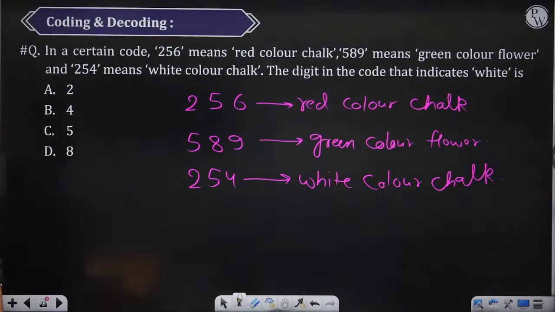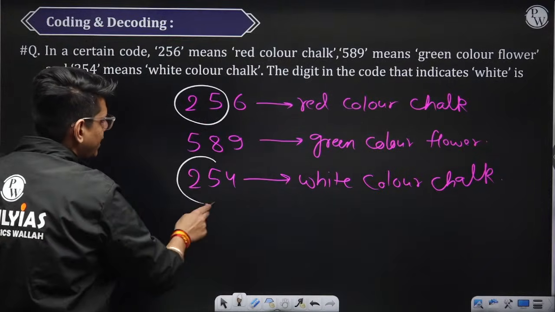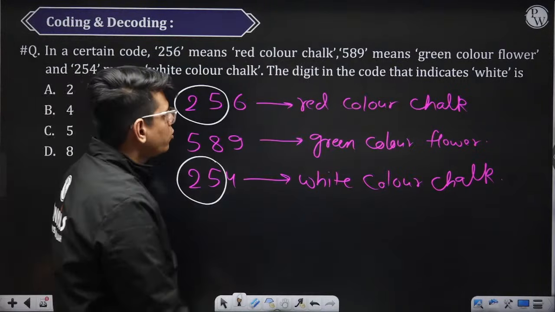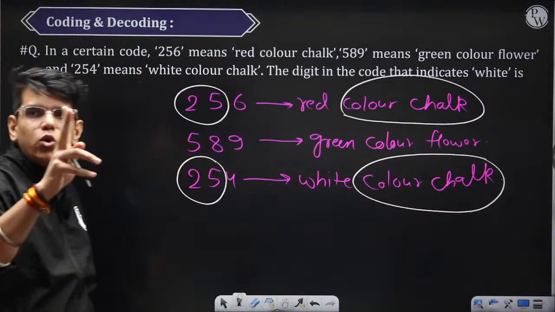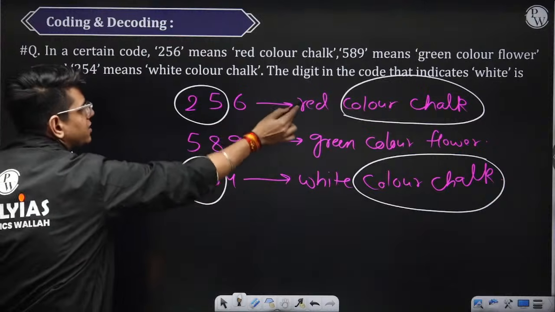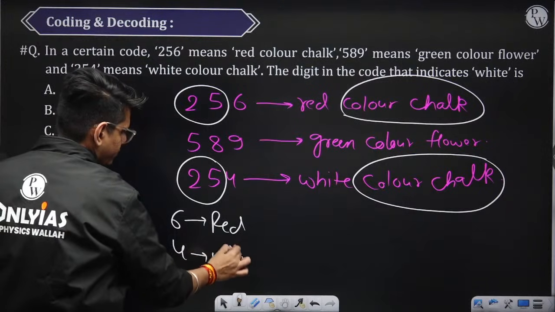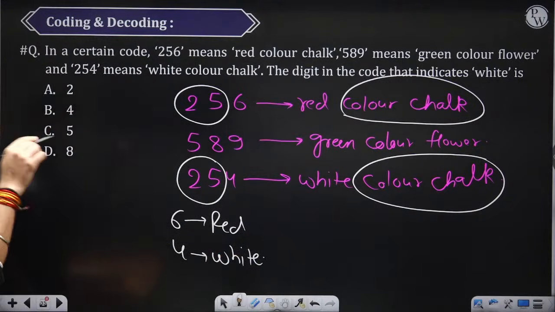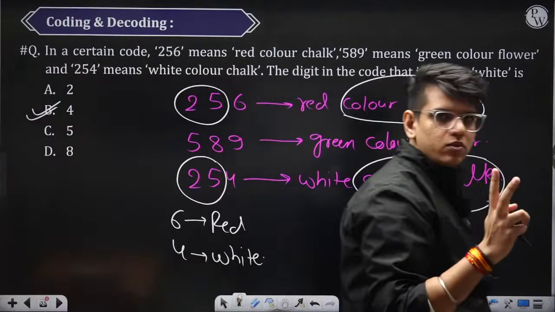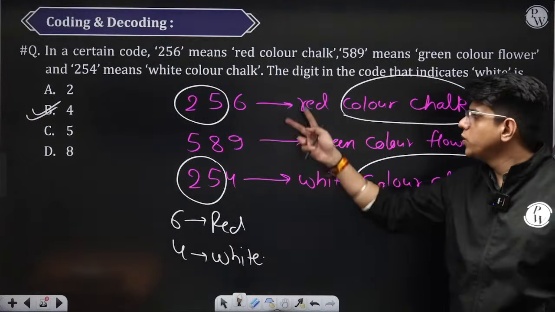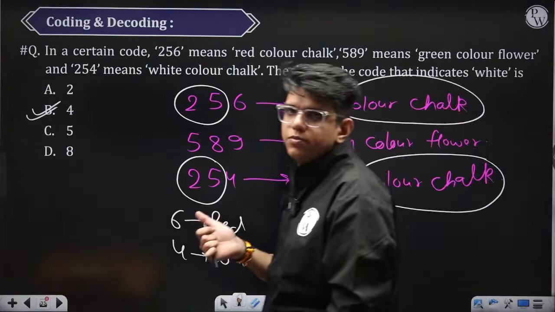So can you find 2 common things? Here see, 2 and 5 are common from first and last line, right? Try to find 2 common things here, color chalk and color chalk. If you are able to find 2 things common, directly you can say 6 is red and 4 is white. What is asked? The digit for the code which indicates white. White is 4. So whenever you can find two common things, then you can directly decode two numbers. When we were finding one thing common, we were able to identify only one code. Okay?